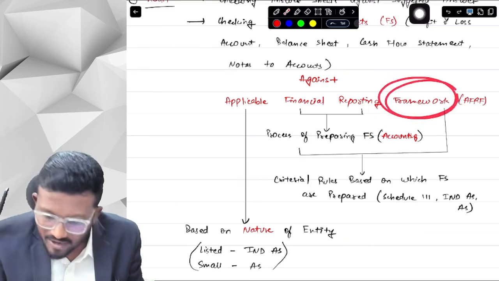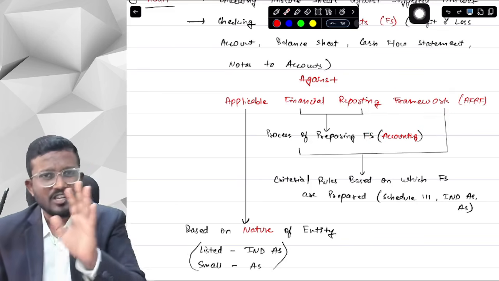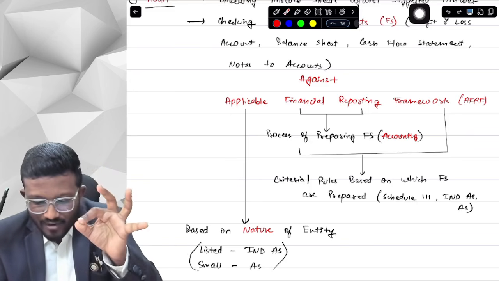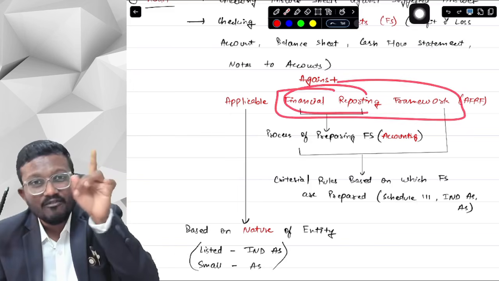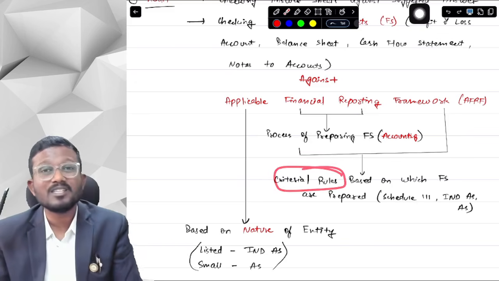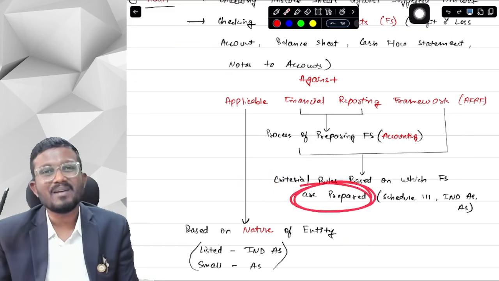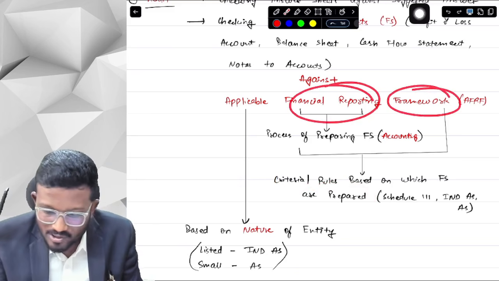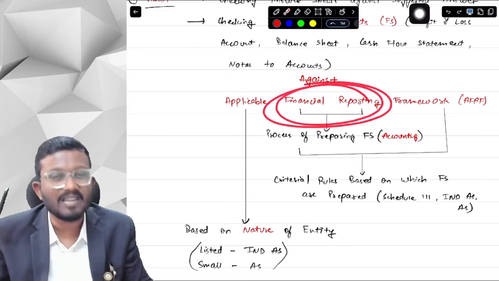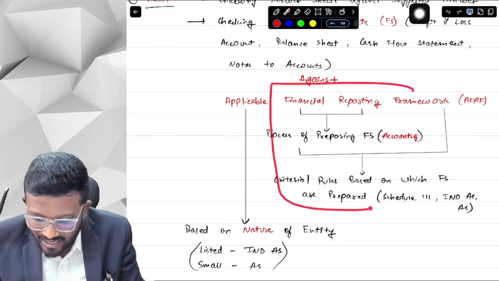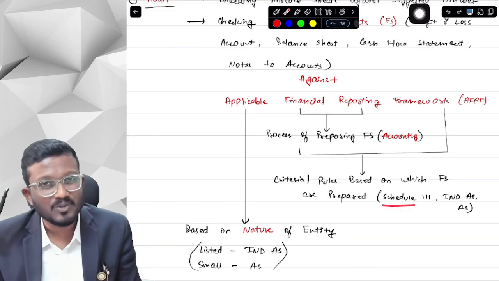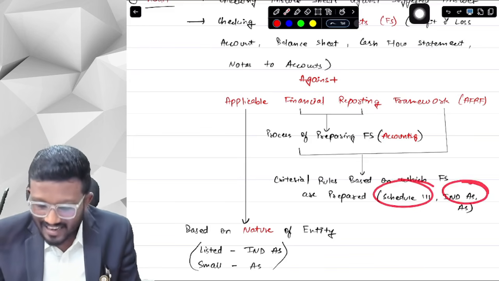So what is the meaning of framework? Framework is basically rules and regulations. You can say the rules and regulations of doing something is a framework. Combining these three words, financial reporting framework, what we get is the criteria or the rules based on which the financial statements are prepared. So this is the process, these are the rules. The criteria based on which the financial statements are prepared is called the financial reporting framework. The constituents of this are Schedule 3, Ind AS and AS.